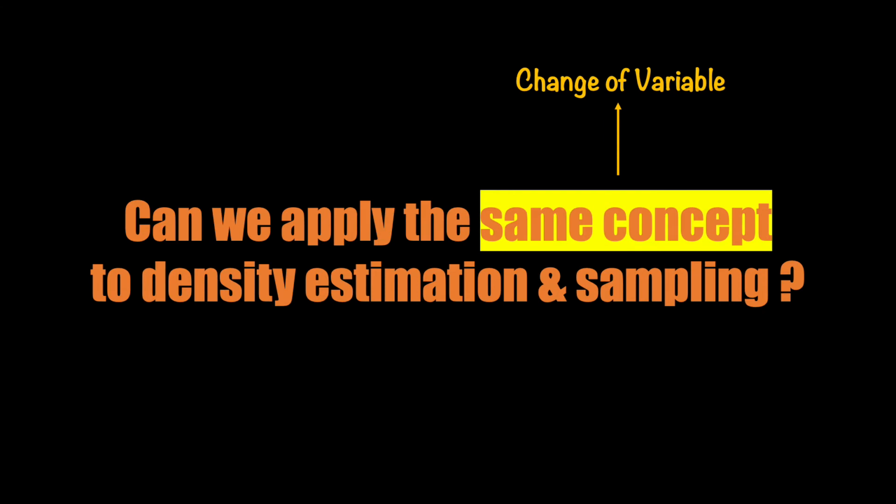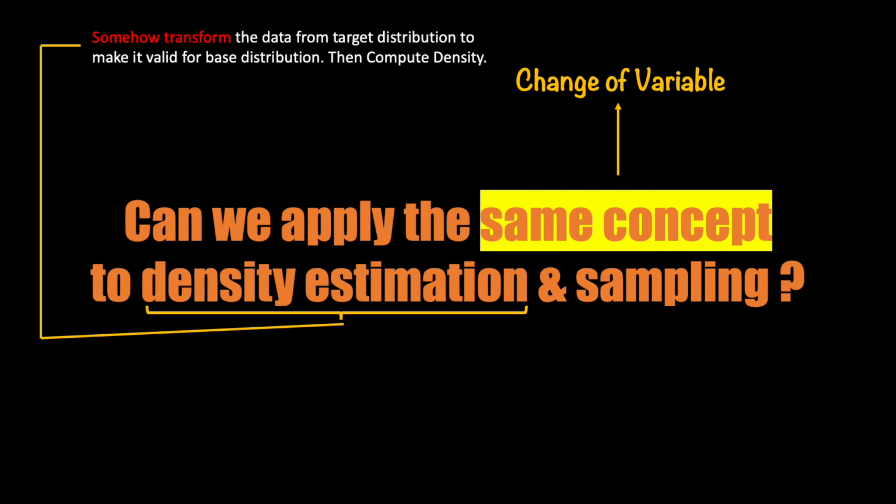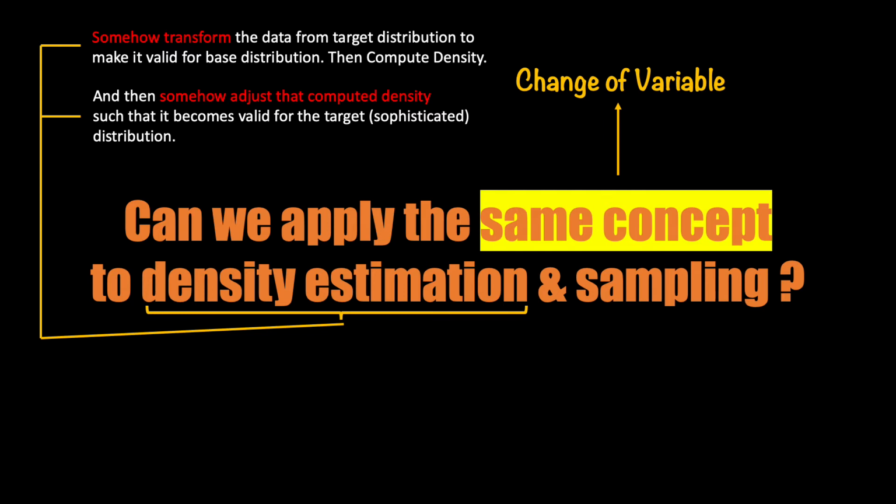Since the idea of change of variable is at the very heart of normalizing flow, I would like to still one more time summarize it so that we are very clear with it. So for density estimation, 2 steps. First is that I need to somehow transform my data from the target distribution so as to make it valid for the base distribution. Making it valid is necessary because that's the only way I would be able to compute the density using the base distribution. And then I need to somehow adjust this density such that it becomes valid for the data from the target distribution.